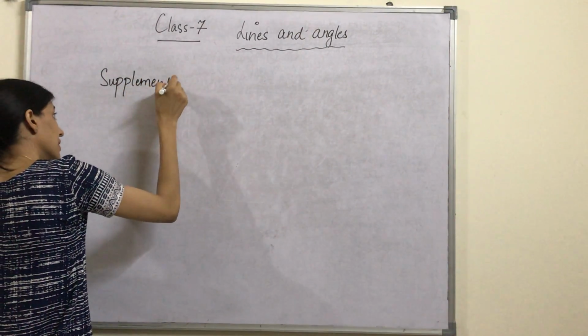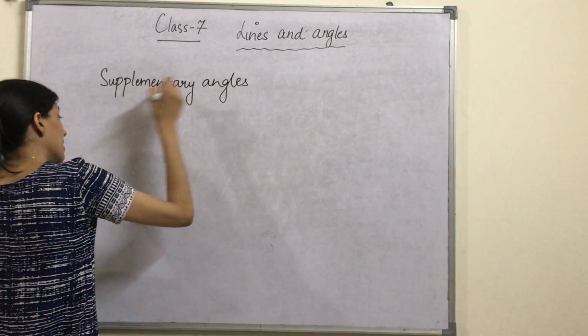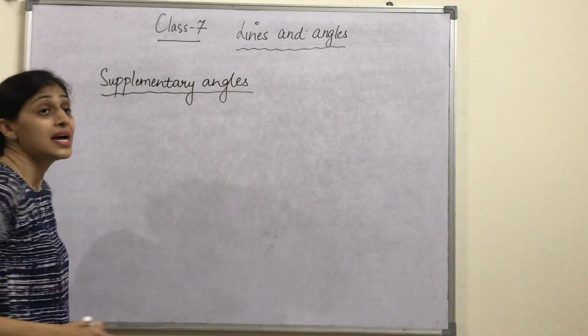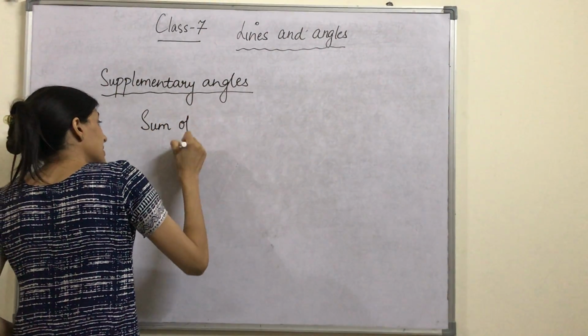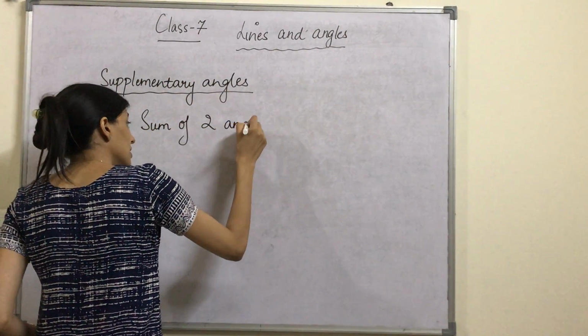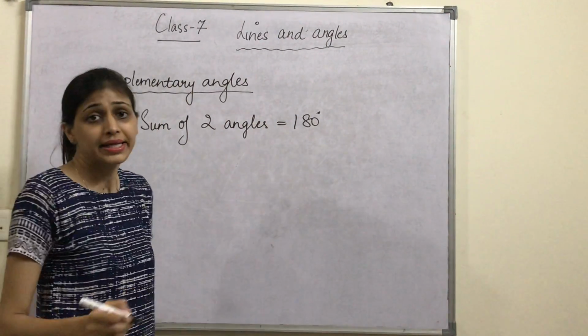Supplementary angles. In complementary angles, the sum of the angles is 90 degrees. In supplementary angles, the sum of two angles is equal to 180 degrees.